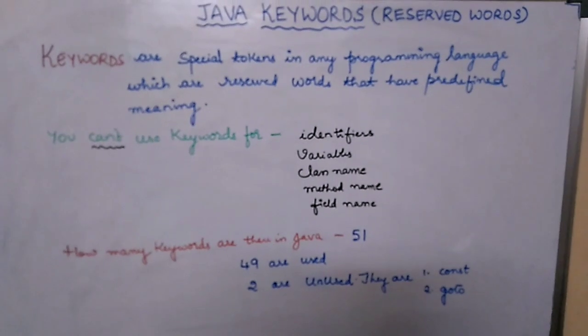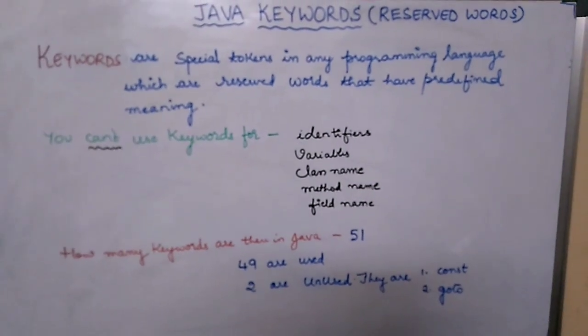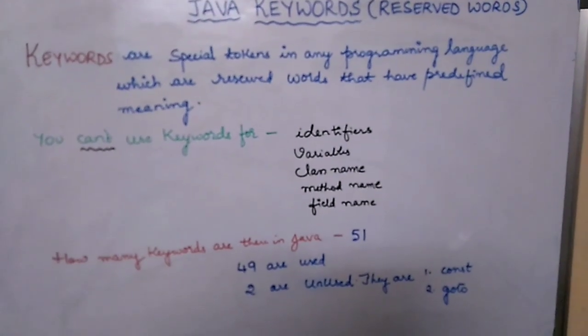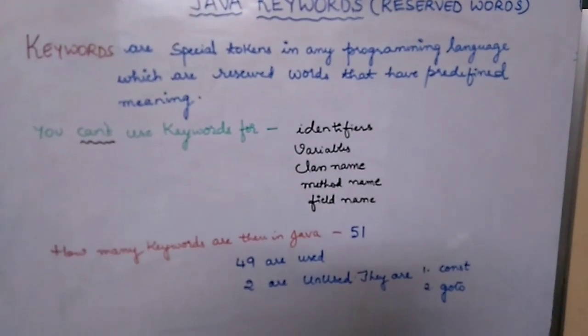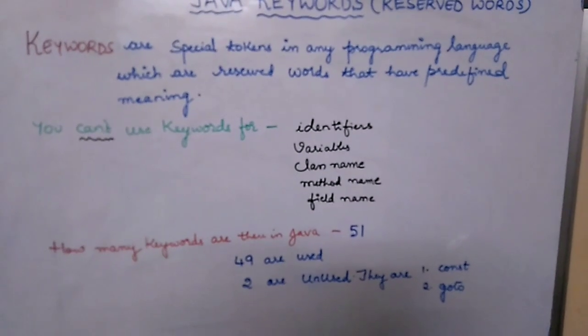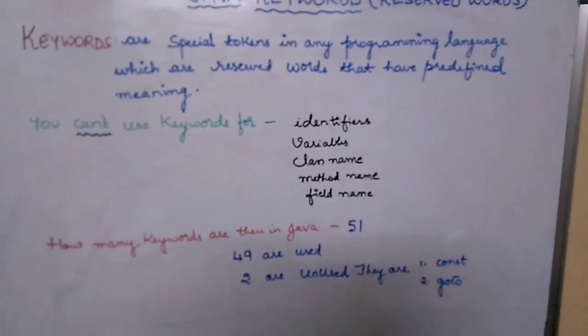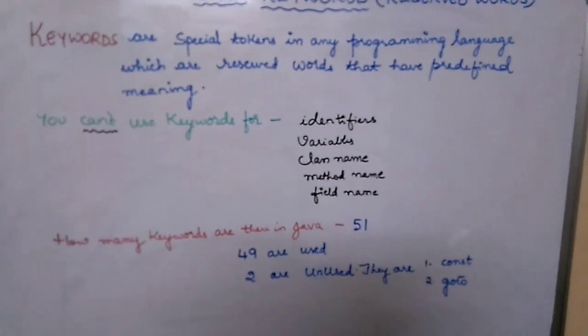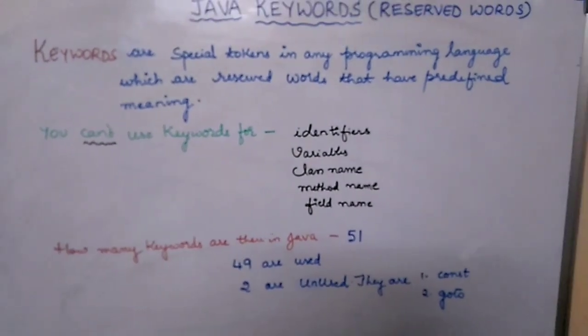Okay, so let us see what is meant by a keyword. Keywords are also called reserved words. These are the special tokens in any programming language which are reserved words that have predefined meaning. They have a predefined meaning and a code associated with it. If you use that keyword, that code will be executed.